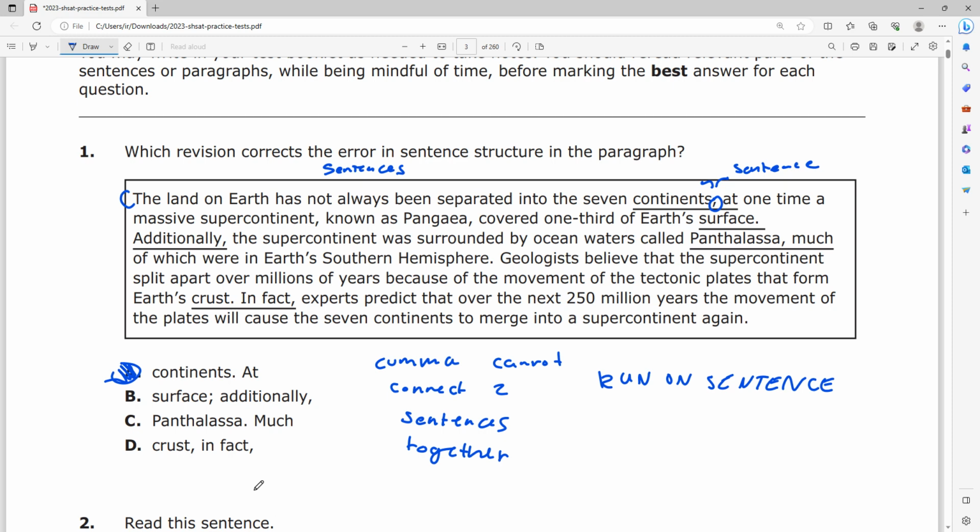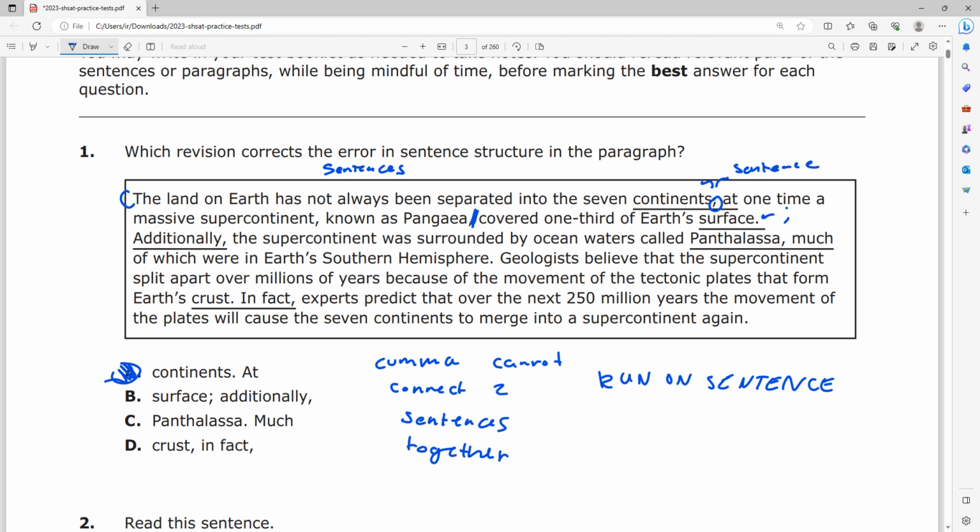If I look at choice B, I'll just keep moving on. I'm going to start reading from here. It says, massive supercontinent known as Pangaea covered 1/3 of the Earth's surface. Additionally, the supercontinent was surrounded by ocean waters. What this is telling us is to replace this period with a semicolon, and really there's not an issue here.